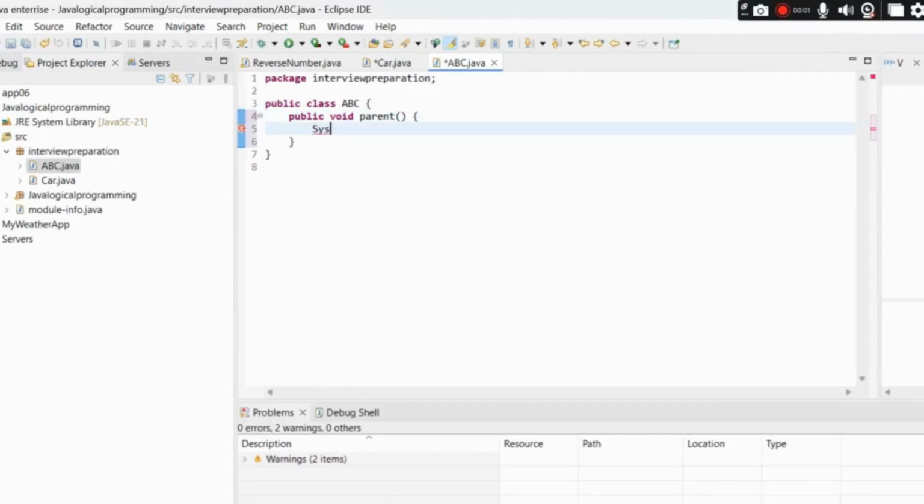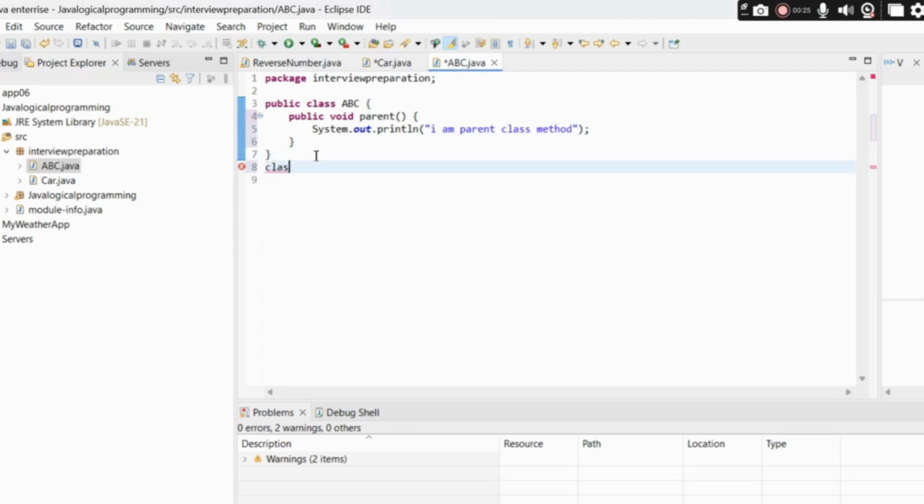So let me print: this is parent class method. Now let me quickly extend this class in another class.